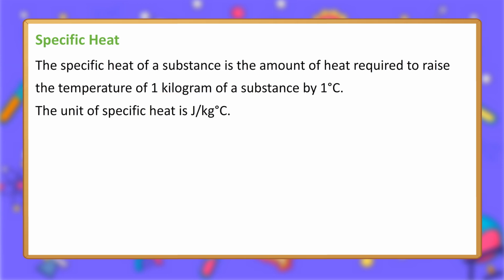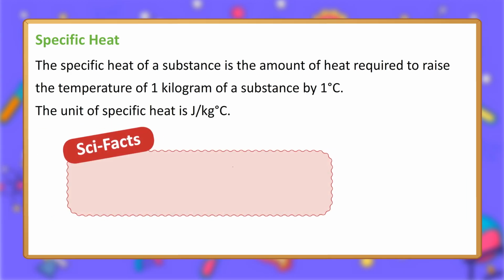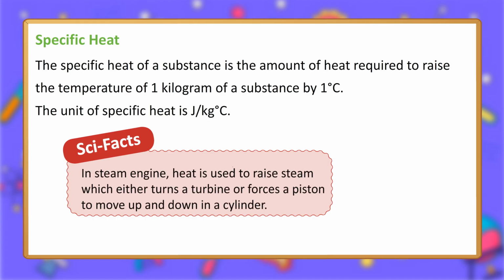Specific heat. The specific heat of a substance is the amount of heat required to raise the temperature of 1 kilogram of a substance by 1 degree Celsius. The unit of specific heat is J/kg degrees C. Sci facts. In steam engine, heat is used to raise steam which either turns a turbine or forces a piston to move up and down in a cylinder.